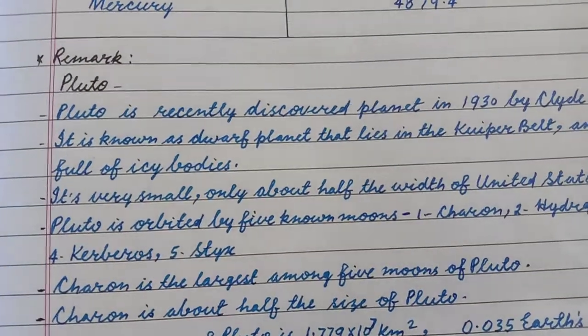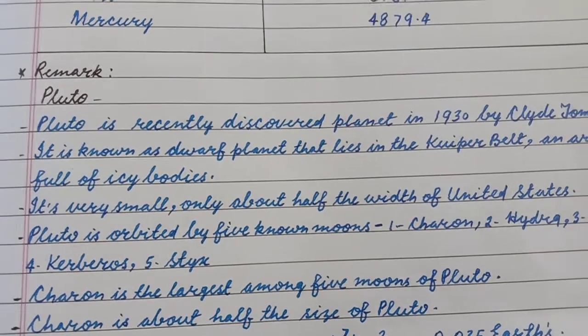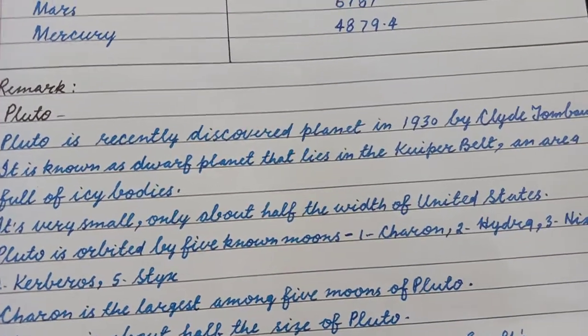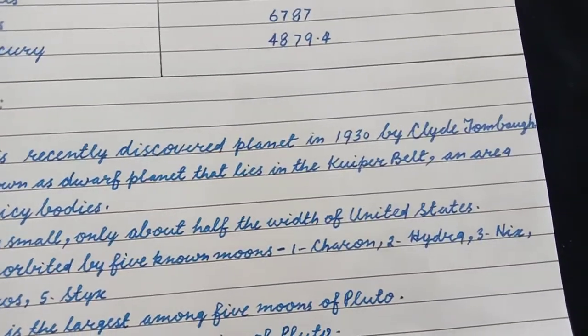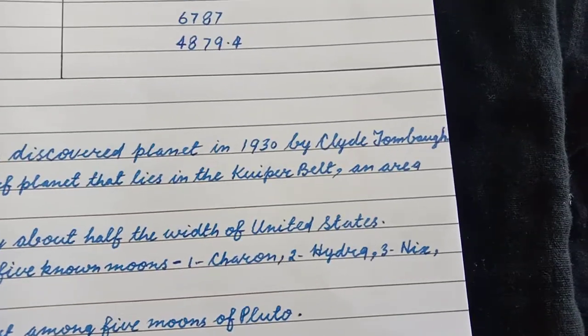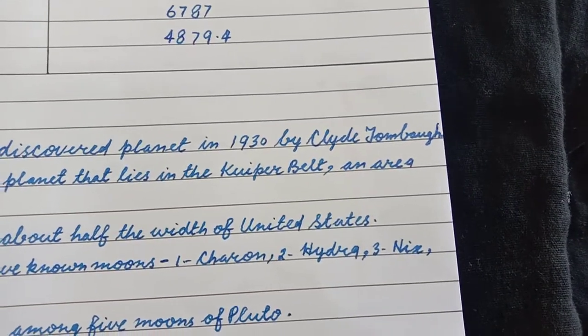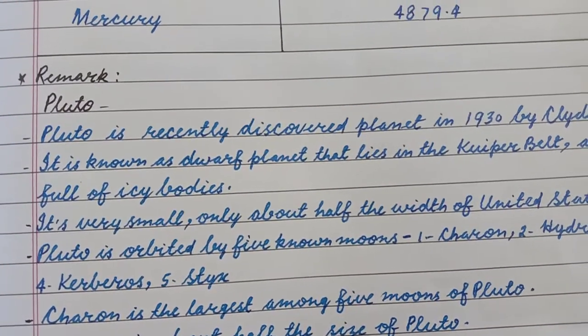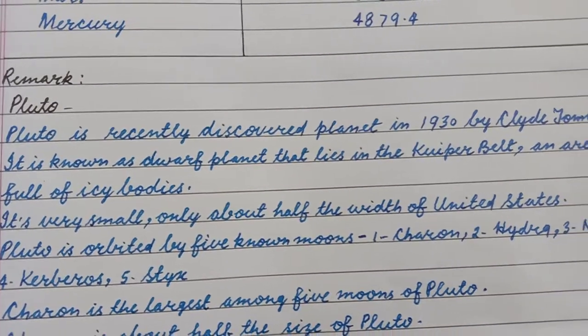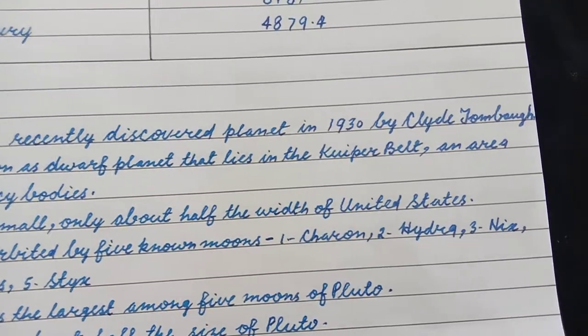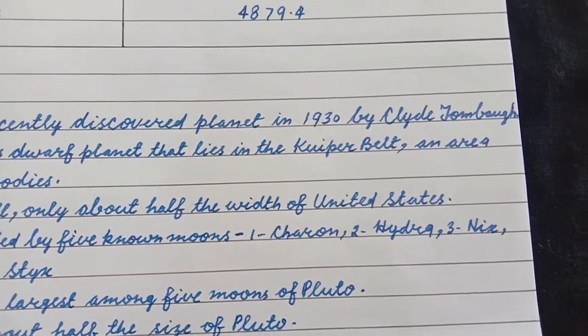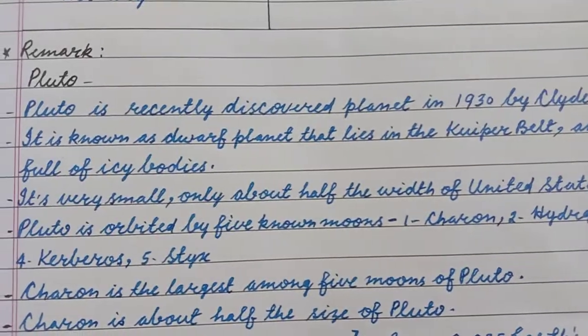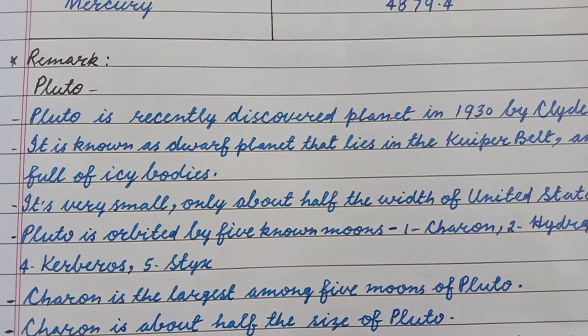Now Pluto. Pluto is a recently discovered planet, discovered in 1930 by Clyde Tombaugh. It is known as a dwarf planet that lies in the Kuiper belt, an area full of icy bodies.